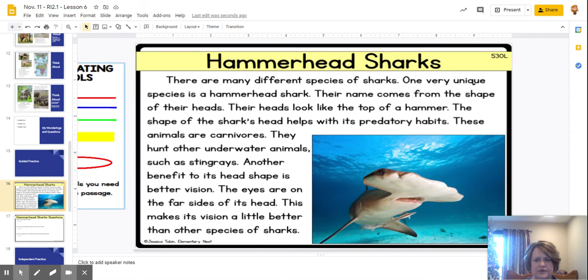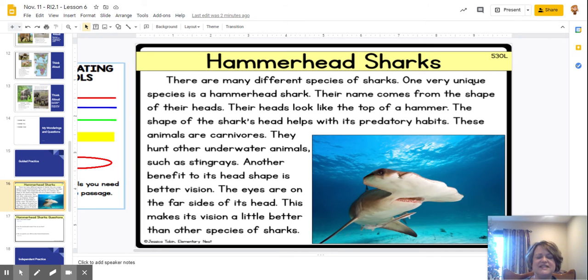Now, with your article, you do not have the annotating tools that I have, but you can still use your pencil to underline or your highlighter to highlight important things that you see from the text. All right, if you need to pause the video in order to make sure that everyone has their paper, you can go ahead and do that now, and then we will work through the passage together.